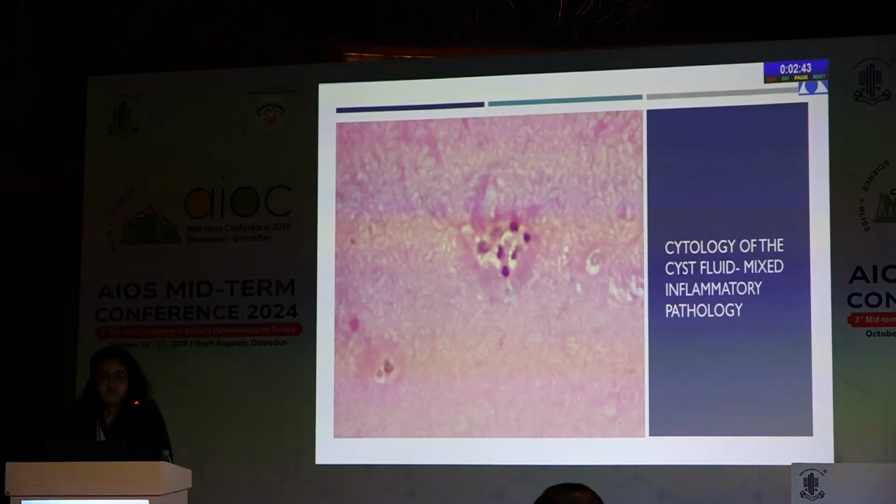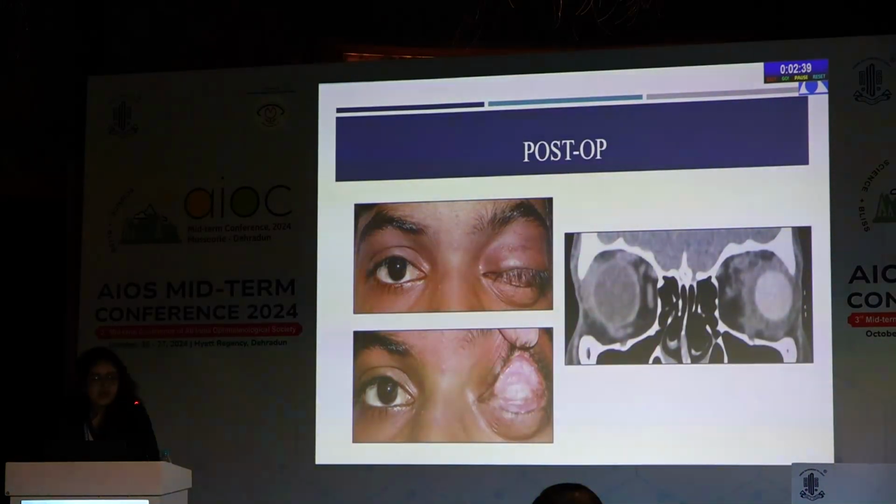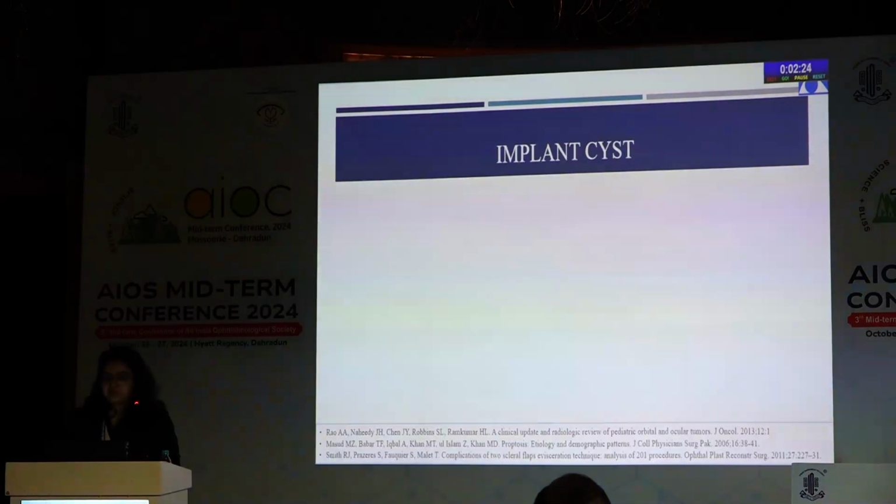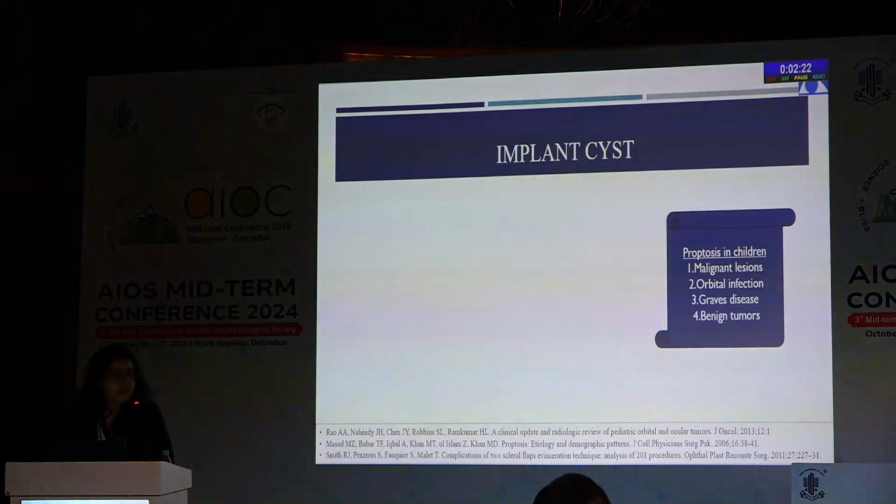The cytology of the cystic fluid showed mixed inflammatory pathology. This is the presentation of the child after 2 months with resolved symptoms, and we can see a significant decrease in the proptosis. Similarly, it was seen in the CT that the implant was surrounded by a significantly reduced cyst. Some common causes of proptosis in children are malignant lesions, orbital infections, Graves' disease, and benign tumors.